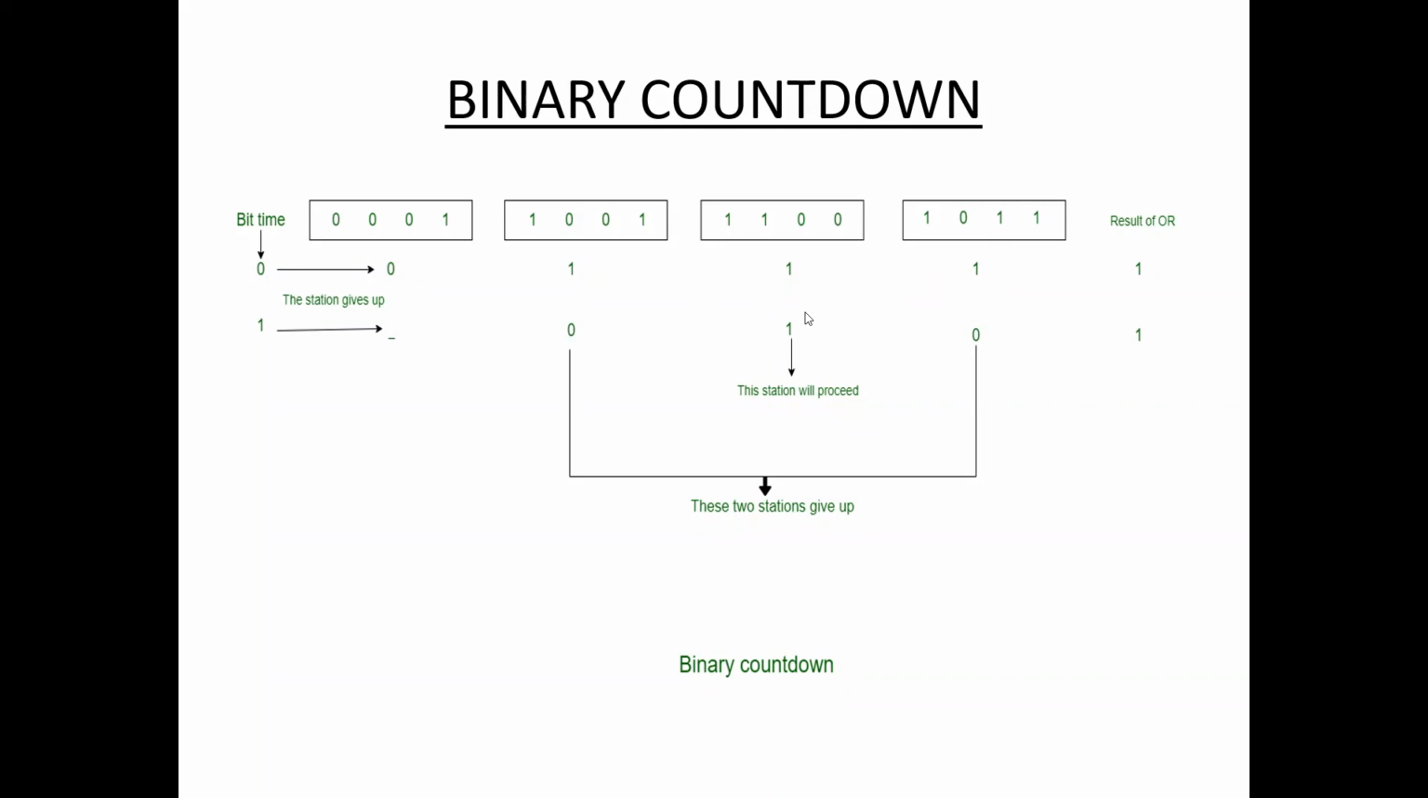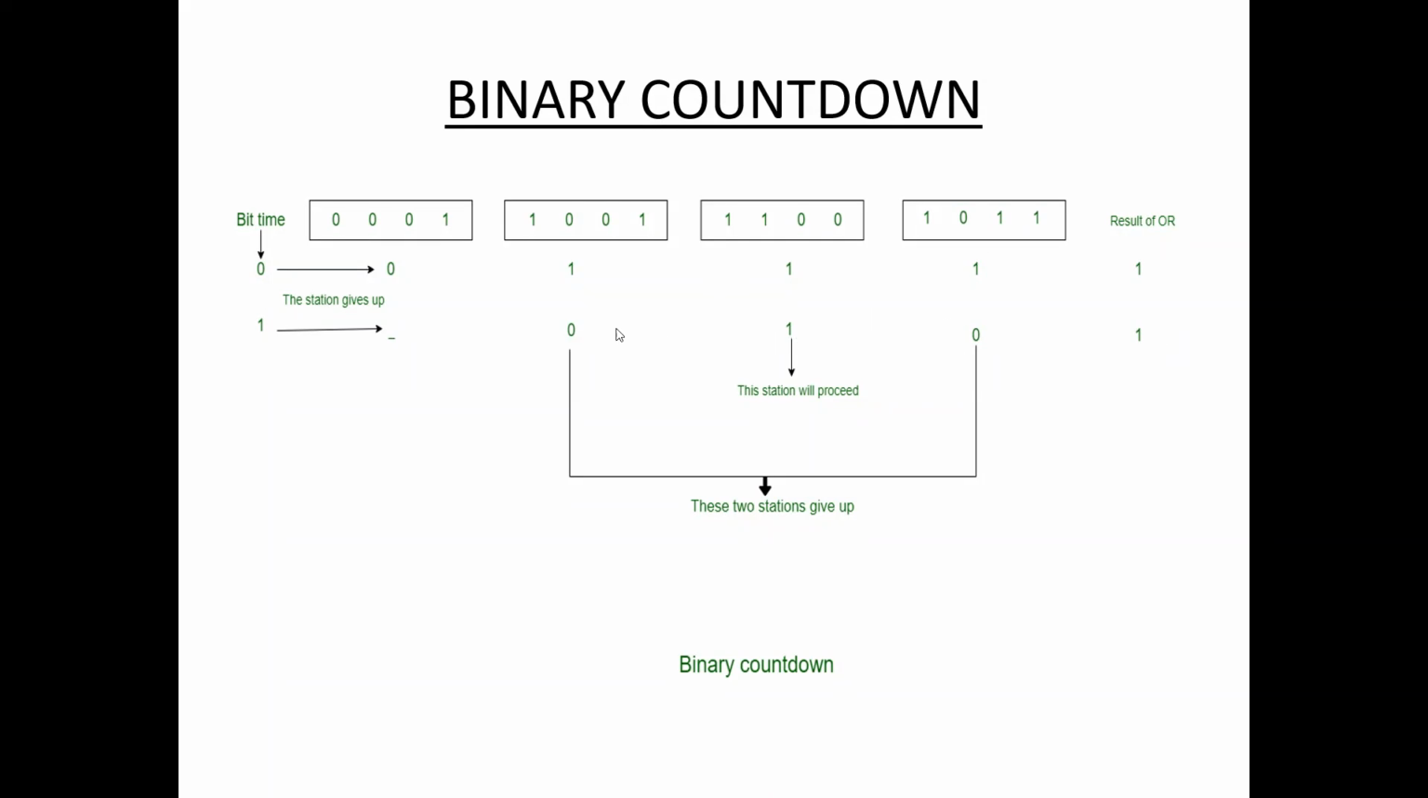So we perform the OR operation again: 0, 1, 0. The result of the OR operation is 1. So if the bit is 1, that one is the only one in the computation. That is only in the computation. The remaining stations give up.